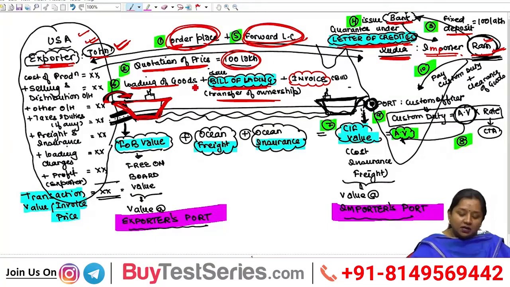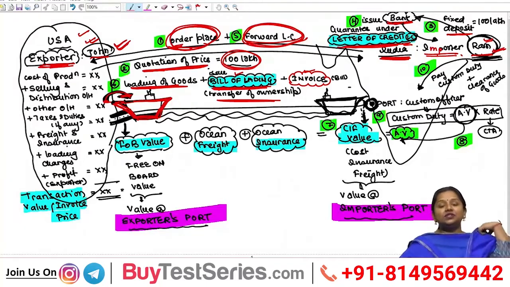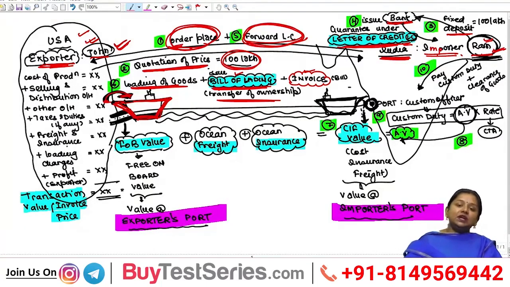Exporter Mr. John shall issue this Bill of Lading and invoice along with loading of goods in the vessel, and these documents shall be handed over by the exporter to the master of the vessel or the person in charge. That means if these goods are loaded in an aircraft, then the person in charge will be the pilot of the aircraft, and if these goods are loaded in a vessel, then the person in charge will be the master of the vessel or the captain.